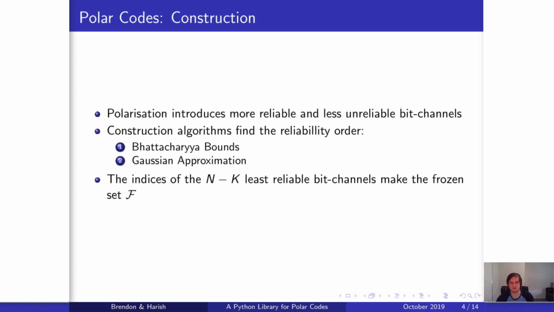We need algorithms to tell us how reliable each of these polarized channels are, which can be found either using the upper bound on bit error rate for each bit channel in the case of the Bhattacharyya bounds, or using the mean likelihood density in the case of the Gaussian approximation. Once these polarized bit channel reliabilities are known, we can then sort them to find the indices of the n-k least reliable bits, and these are referred to as the frozen bits.